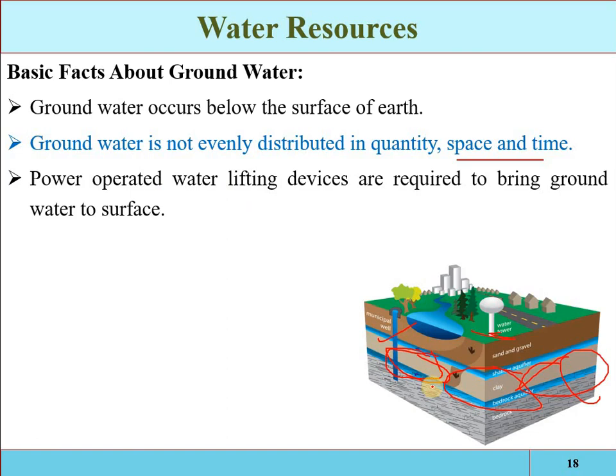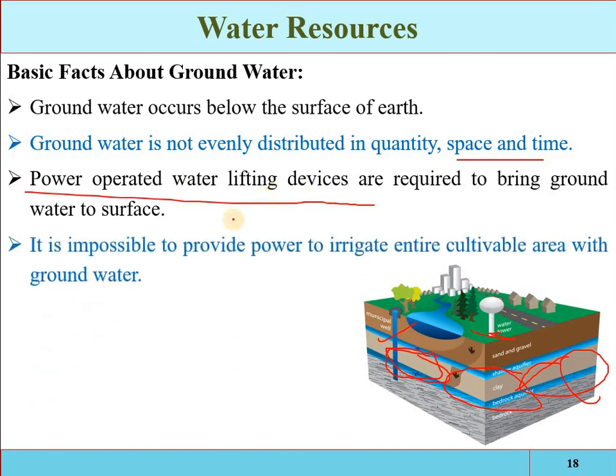If you are utilizing the groundwater, if you are extracting the groundwater, some power will be required for its lifting, okay, and it is impossible. See, it is impossible to provide power to irrigate the entire cultivable area with the groundwater, as we will be linking our water resources to the irrigation purposes.